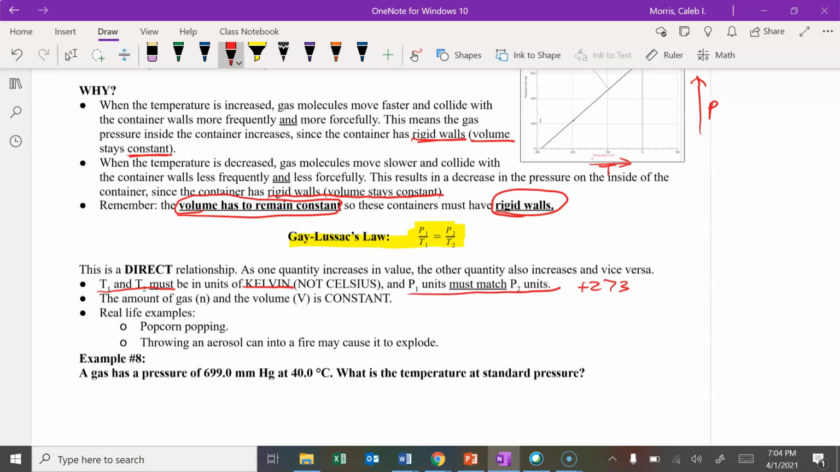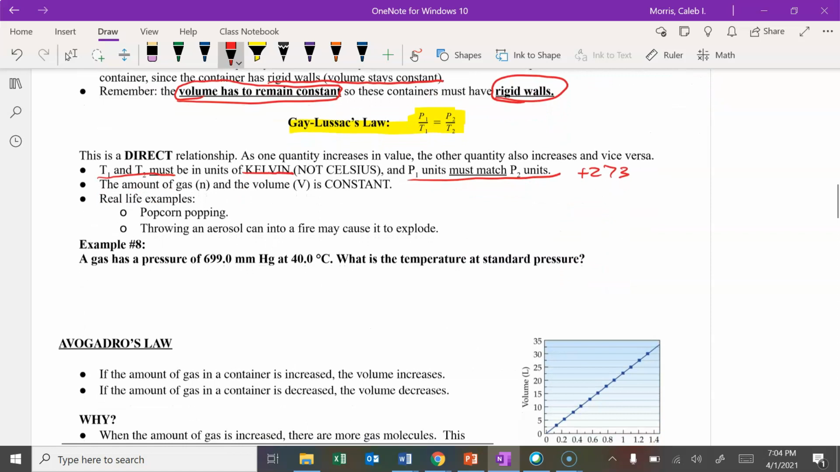Here's some real life examples. Popping popcorn. If you put popcorn in the microwave, or if you just have it in a pan, you heat it up, the pressure builds inside that kernel until it explodes. That's the way popcorn works. Throwing an aerosol can into a fire could cause it to explode. That's because there are molecules inside the aerosol can, and if you throw it in a fire, the pressure builds up to the point that the rigid container can't hold it anymore, and it will explode.